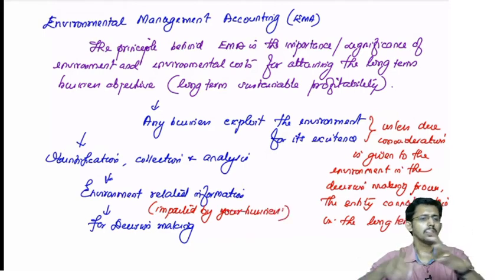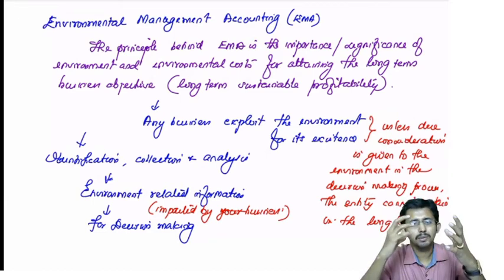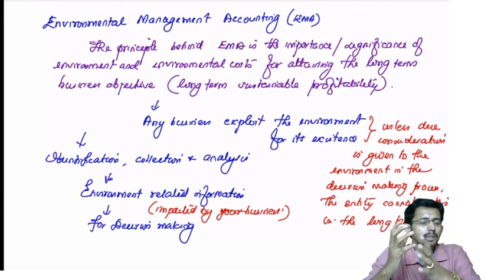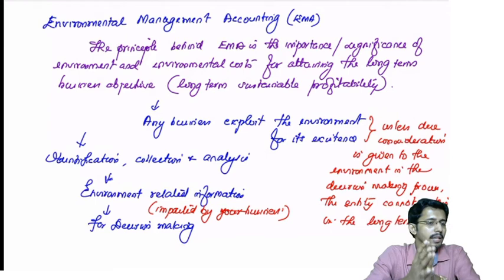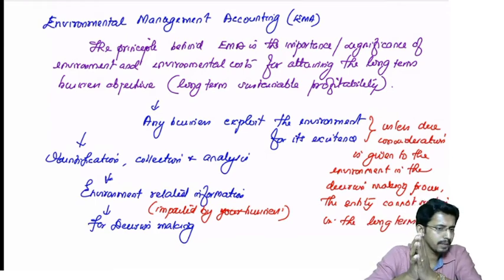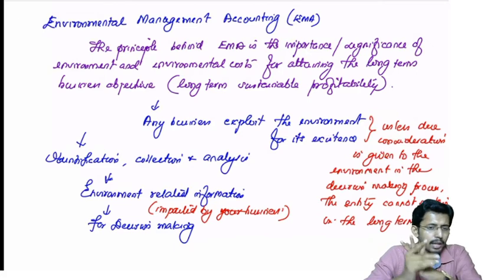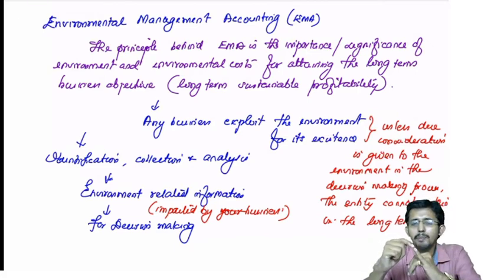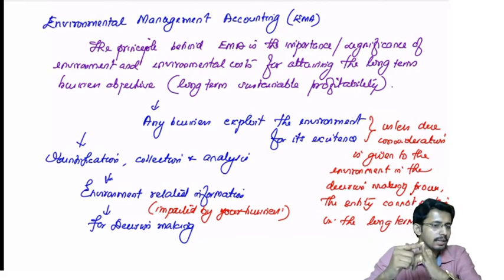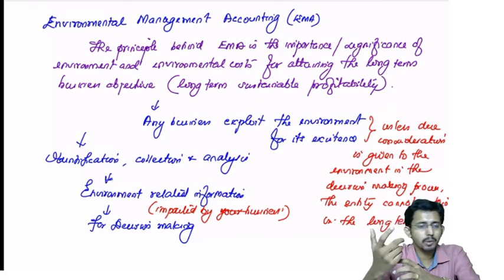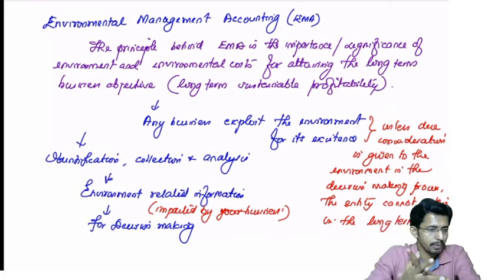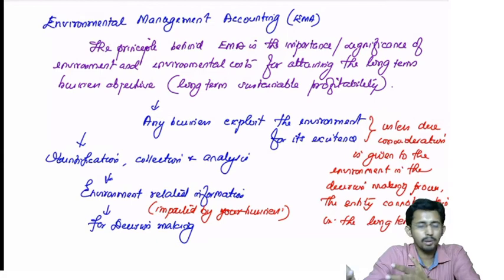Now, can you foresee which all are the areas where a business entity depends on or exploits the environment? In many cases, am I right? If you are a manufacturing company, then the environment is very much required for setting up a factory. You have to cut down a lot of trees for setting up a plant.